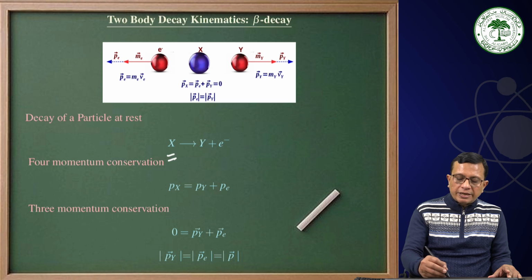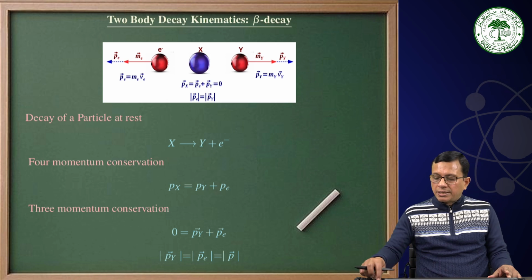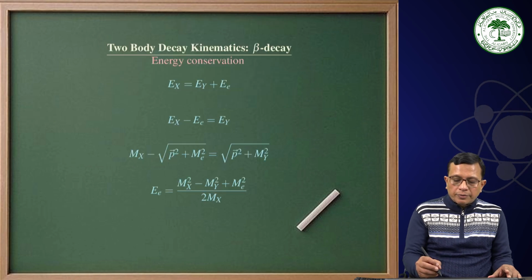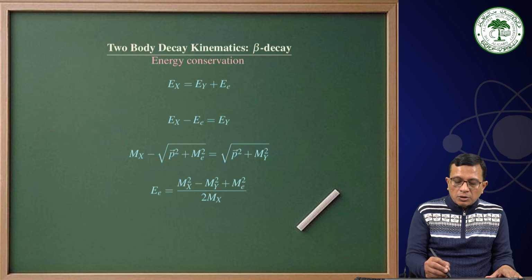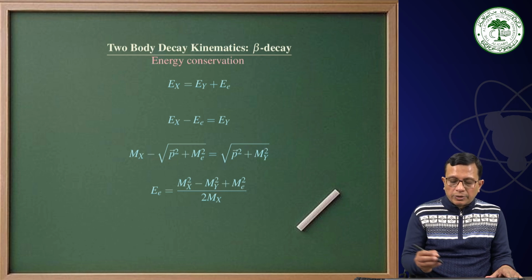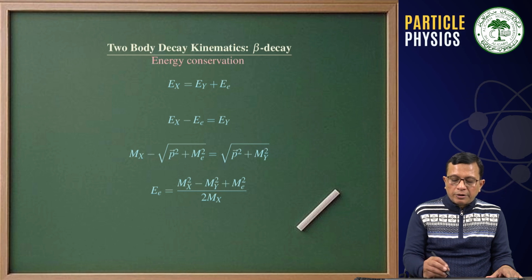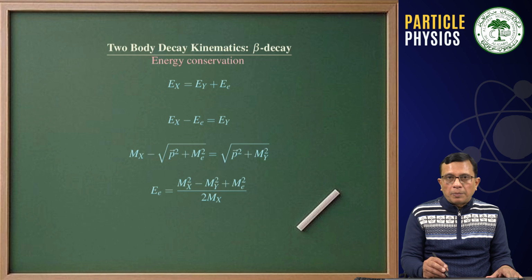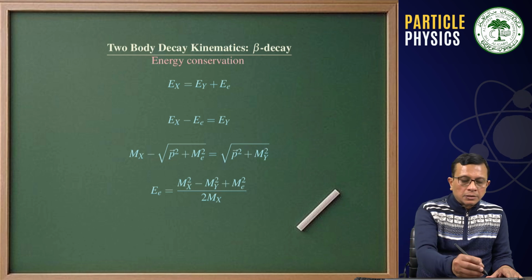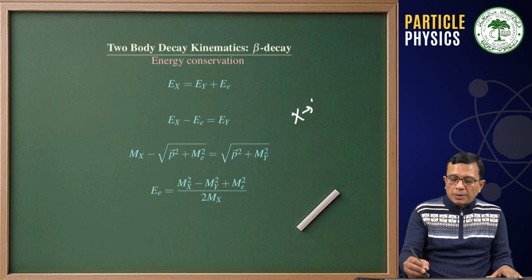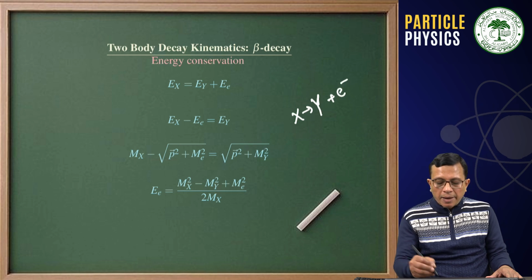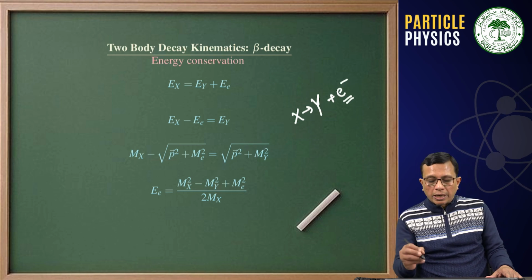If we consider a particle X decaying into Y and an electron, then like the muon energy example, the electron's energy will be expressed in terms of the masses of the particles, where X is the mass of the parent nucleus, Y is the mass of the daughter nucleus, and Me is the mass of the outgoing electron.